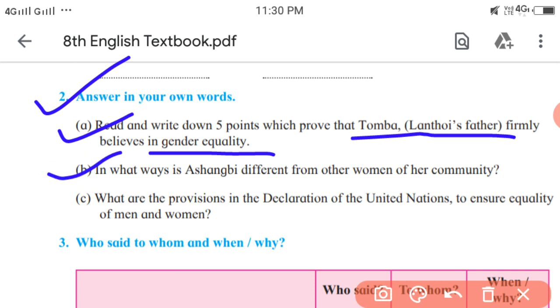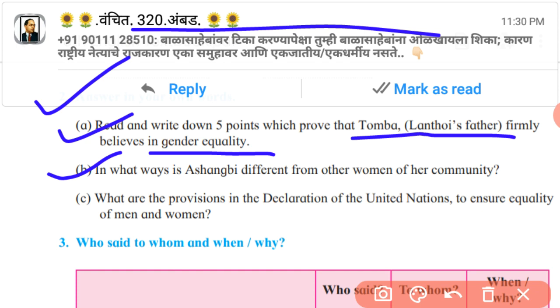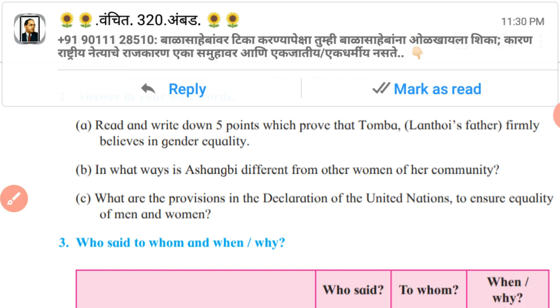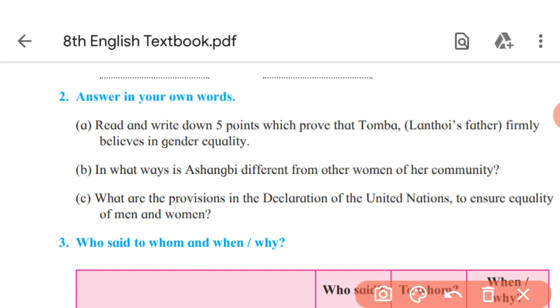Next, B. In what ways is Ashangbi different from other women of her community? So, how is she different? That is her profession, the work she does. Because of that, she is different from other women of her community.